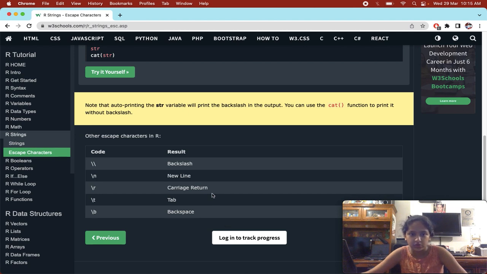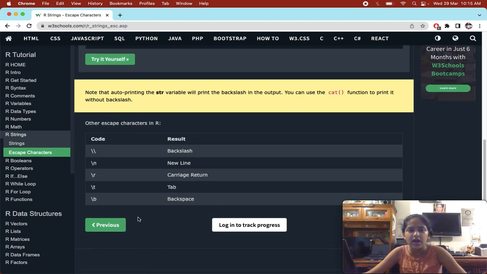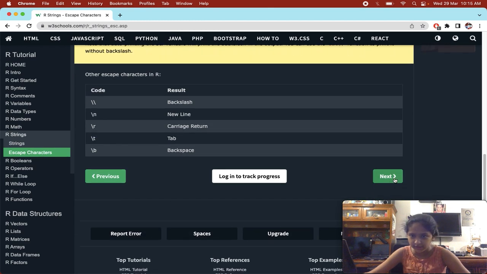I've already told you. Other escape characters in R are this is backslash, this is to get a new line, this is to get a carriage return, this is to get a tab, and this is to get a backspace. Okay? You can try these on your code. This is your homework for today.